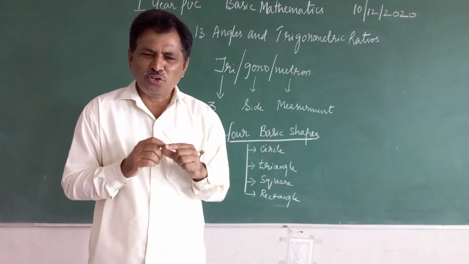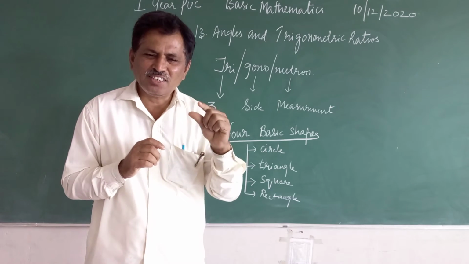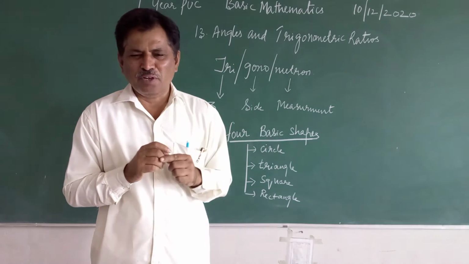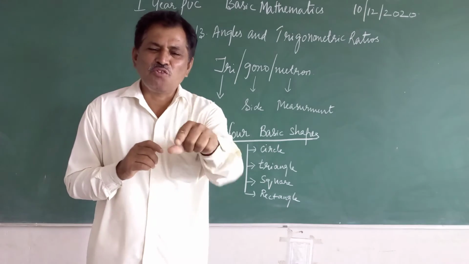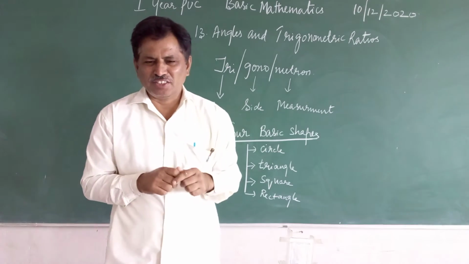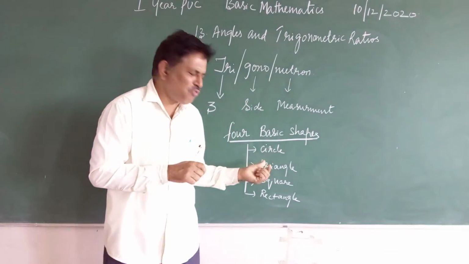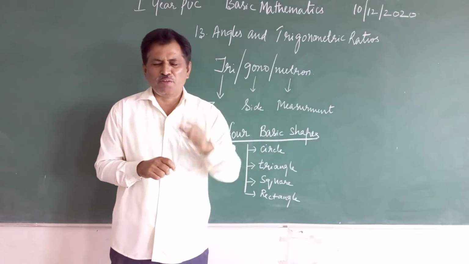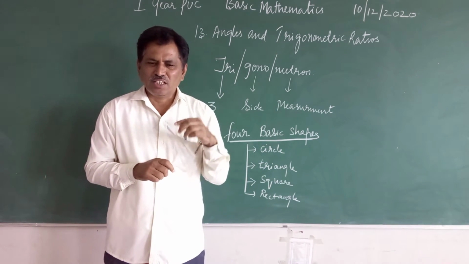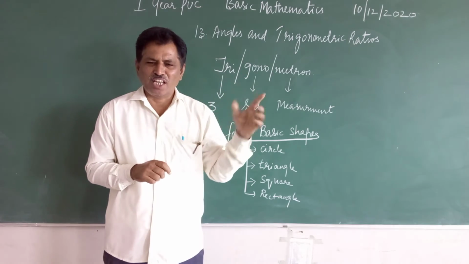Okay, 140 to 220. What is the time? That is 40 minutes. How did you get the 40 minutes? 220 minus 140. That means you have done subtraction. So that means, like the four fundamental shapes, there are four fundamental operations in mathematics. That is addition, subtraction, multiplication, as well as division.